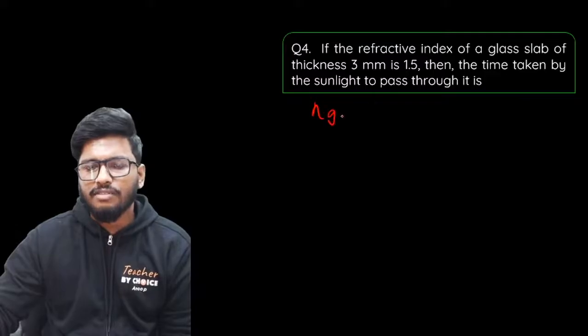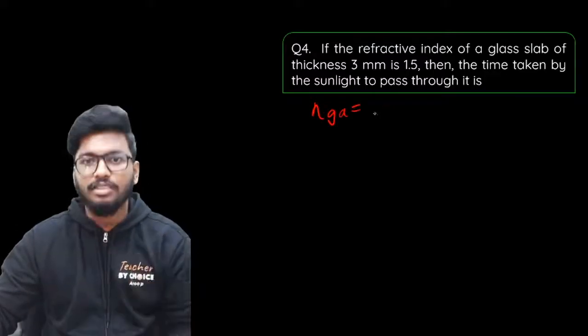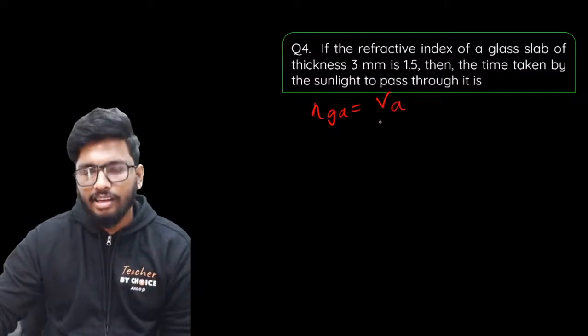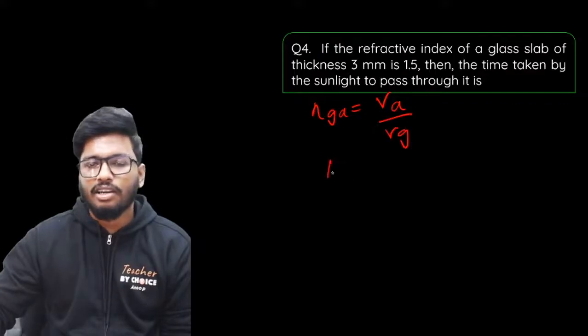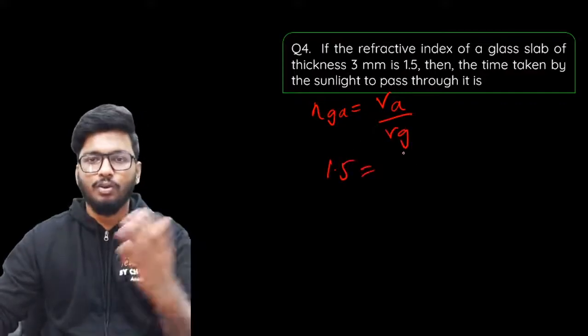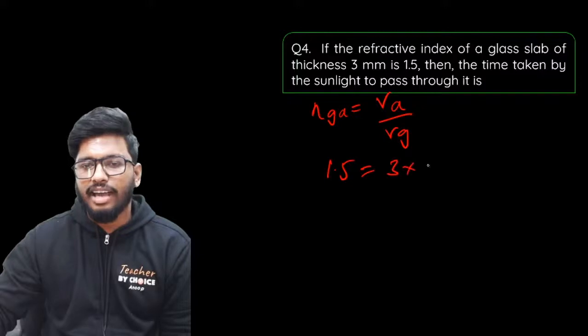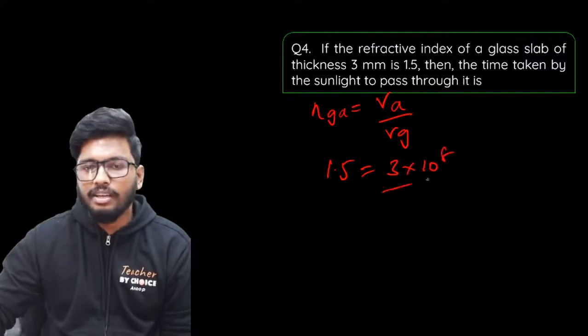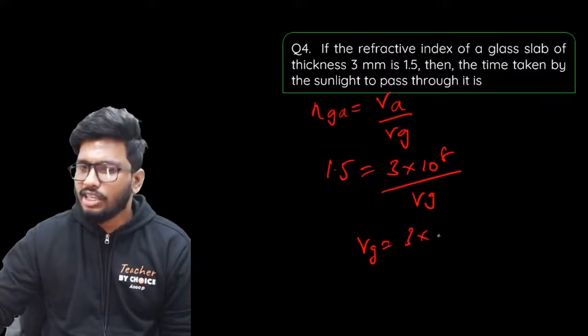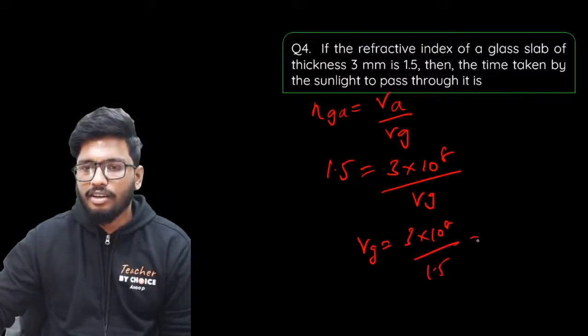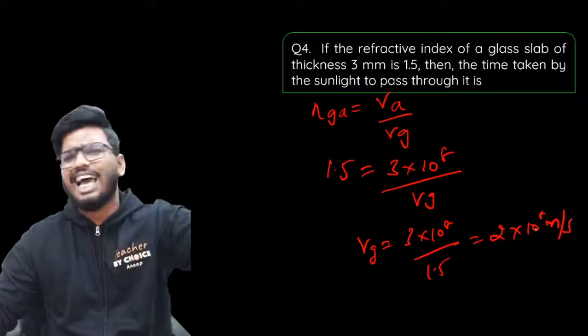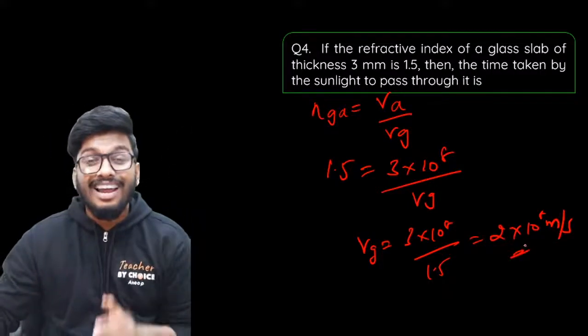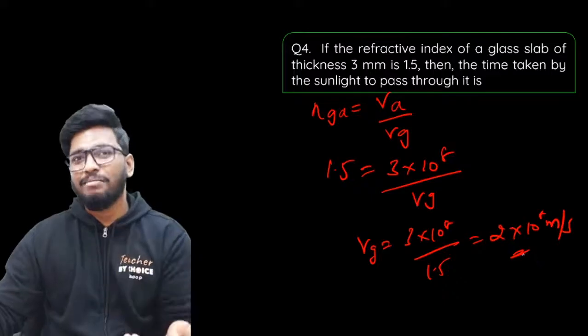The refractive index of glass with respect to air is speed of light in air divided by speed of light in glass. The refractive index is given as 1.5, which is equal to the speed of light in air, 3 into 10 to the power of 8 meter per second, divided by Vg. So Vg, the speed of light in glass, just like the previous question, we found that the speed of light is 2 into 10 to the power of 8 meter per second. It's the exact same calculation. Now to find the time taken.